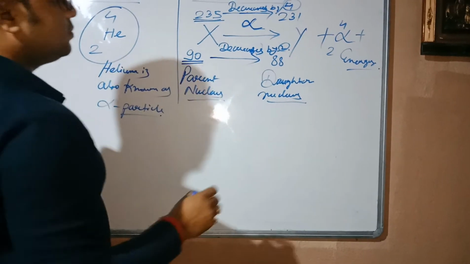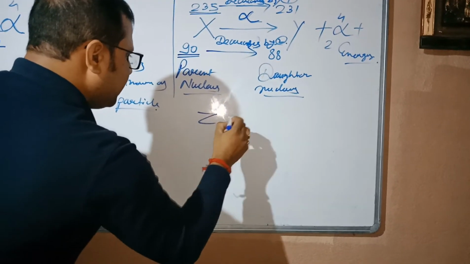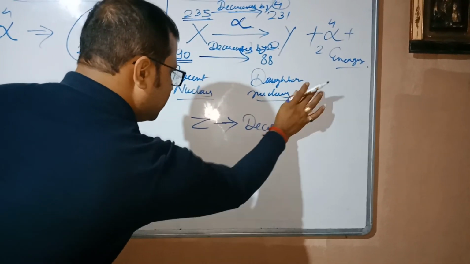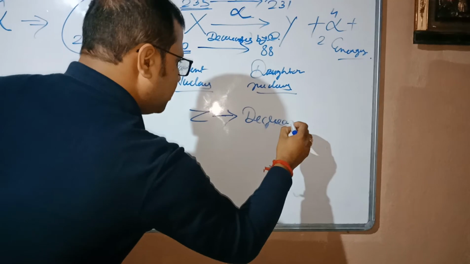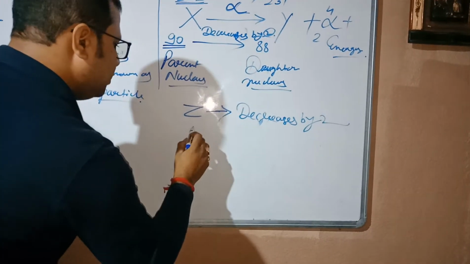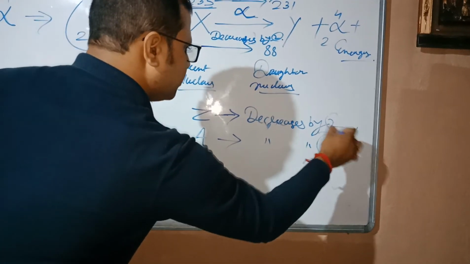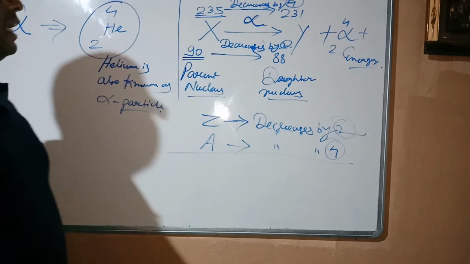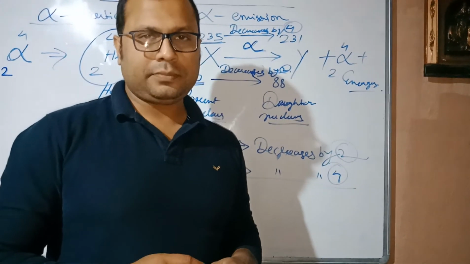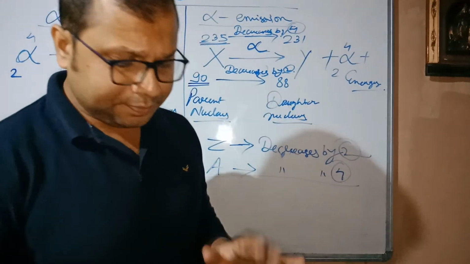As a conclusion we can write, Z decreases by 2 and A decreases by 4. So this is the change when an alpha particle comes out from the nucleus. I hope it is clear, no problem.